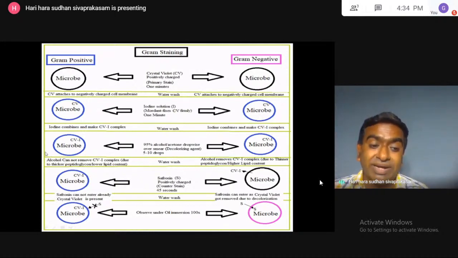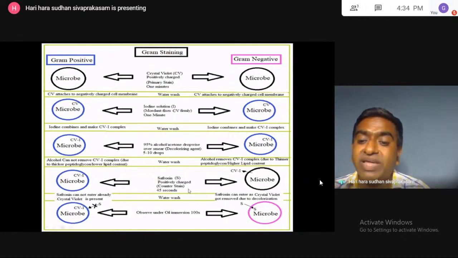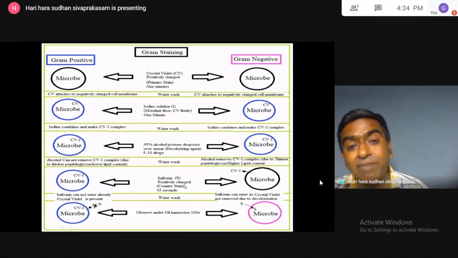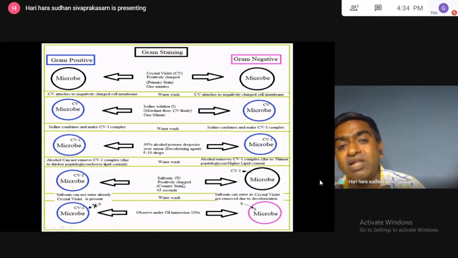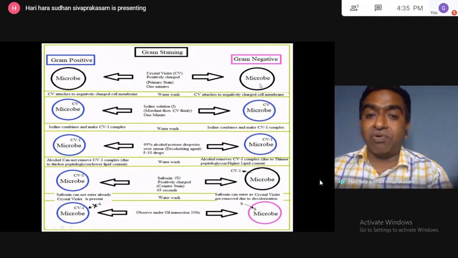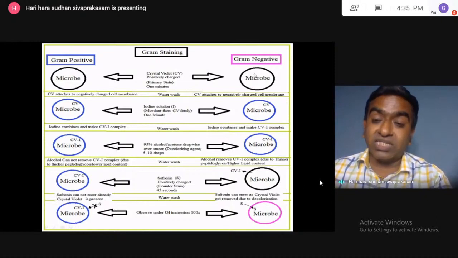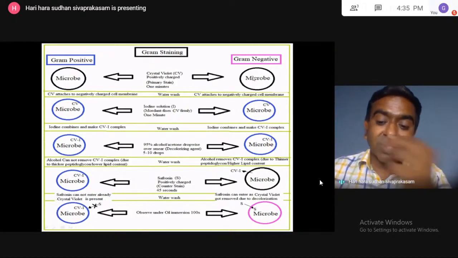In two lines you can tell that alcohol cannot remove the CVA complex due to thicker peptidoglycan or lower lipid content in the gram positive. Alcohol removes the CVA complex because of thinner peptidoglycan and high lipid content; lipid dissolves in the alcohol so that big holes are generated and the CVA complex will come out. So this is the logic in the gram negative bacteria, which loses the primary stain and takes up the safranin.